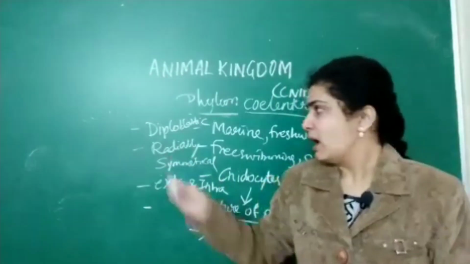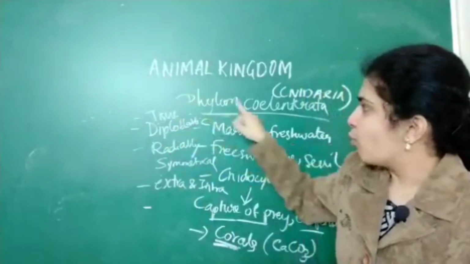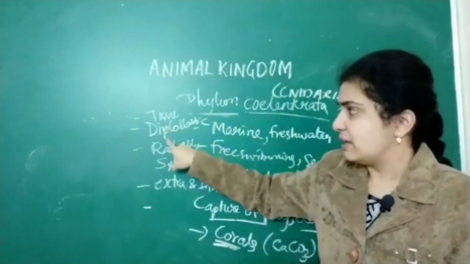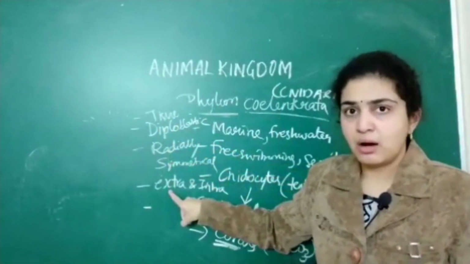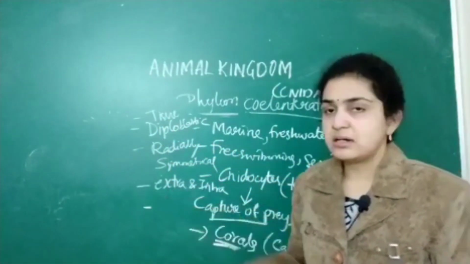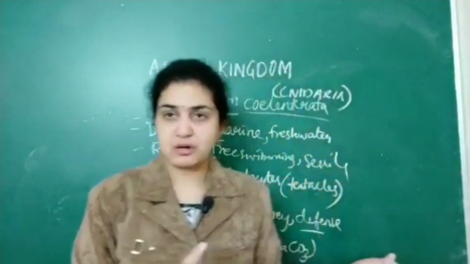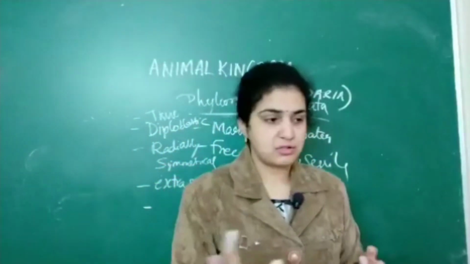We know about that. These also exhibit tissue level. Both phyla classified under Cnidaria share the same features: tissue level, diploblastic, radially symmetrical organisms. Next, digestion is both extracellular as well as intracellular. That point you should remember, extra as well as intra.